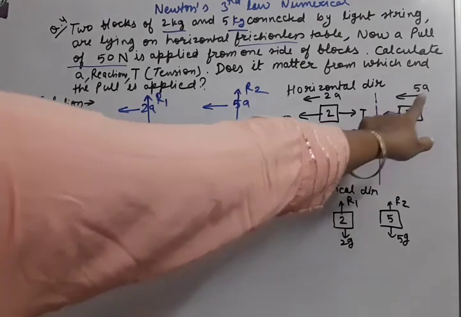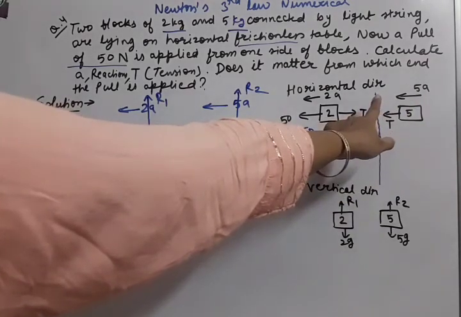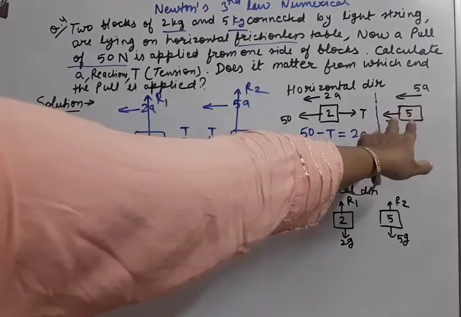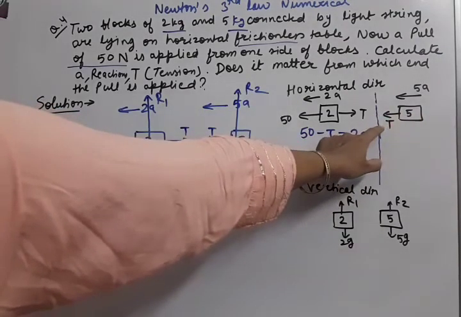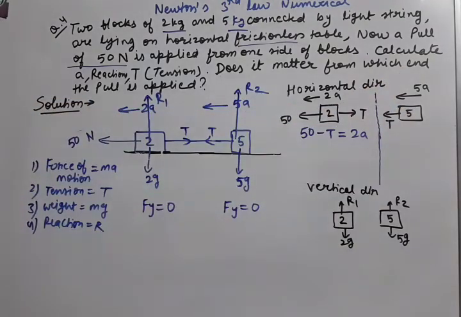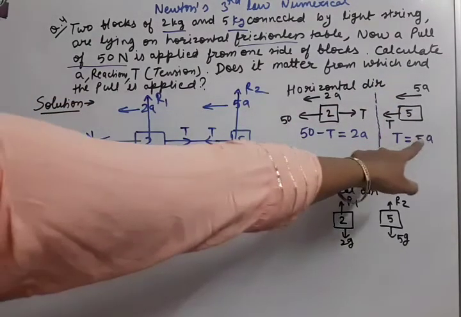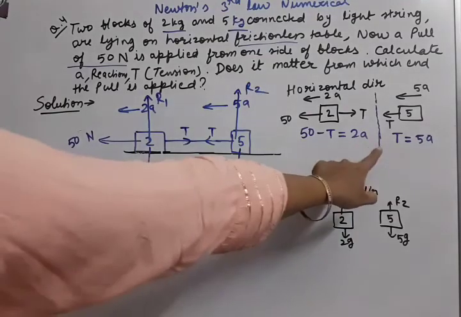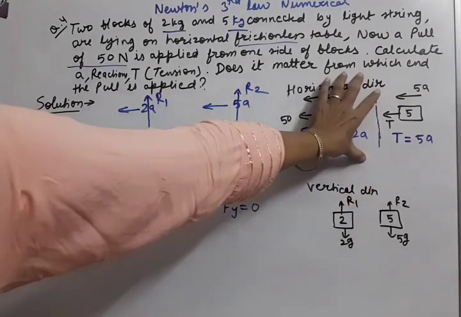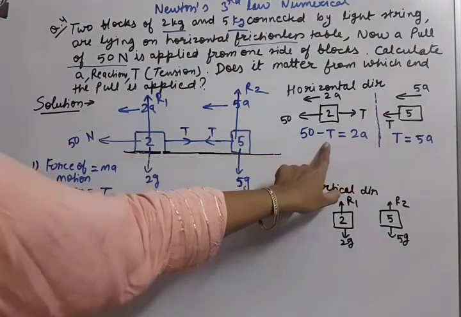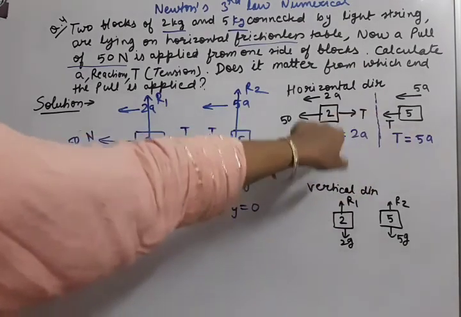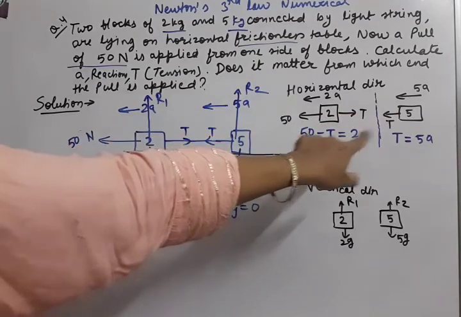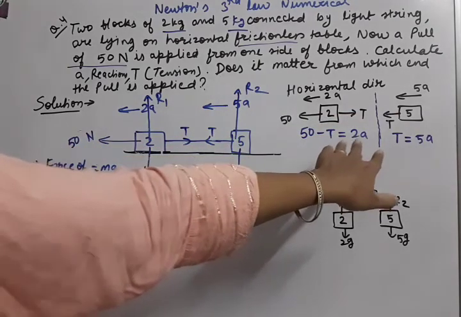On this side 5A is the resultant of all the forces which are working on 5 kg. अब 5 kg पे तो एक ही फोर्स है t, यानी t ही रिजल्टेंट है, यानी t और 5A सेम है. t equal to 5A is the equation. Now equations have been prepared. We have two equations in which two unknowns are there, t and a. So we can solve these two equations to get our t and a answer. So this part will be completed.